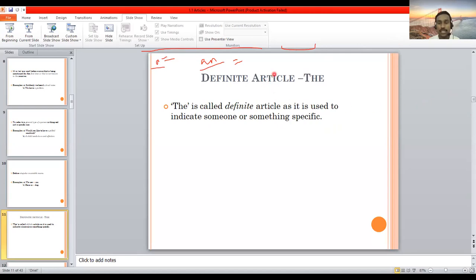So in today's class, we are going to talk about a definite article. That is only one, the. So the is called the definite article. Why it is called a definite article, you can try to understand here.